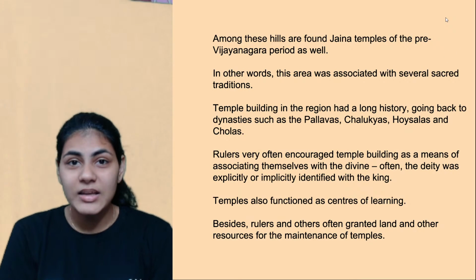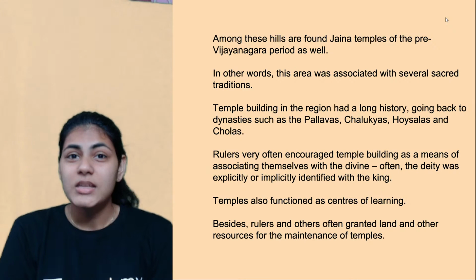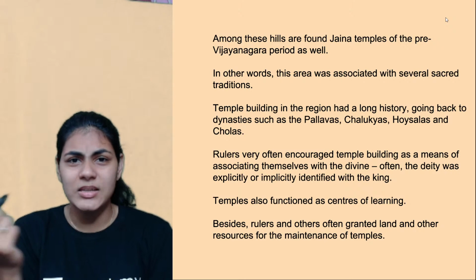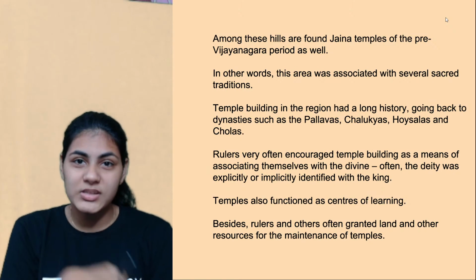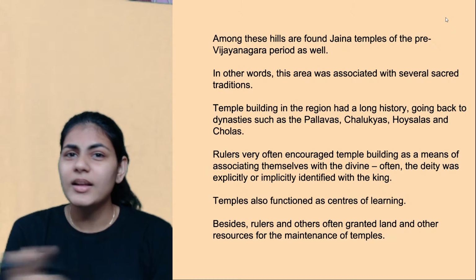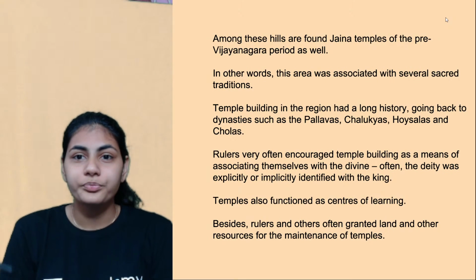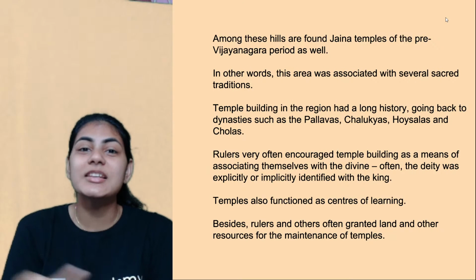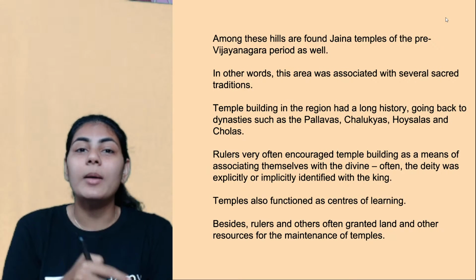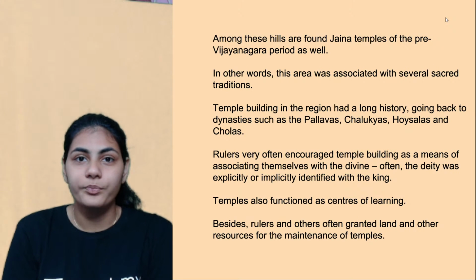Shvetambaras and Digambaras. We've seen that during some crisis or floods, famine actually, they came to the south and settled in Karnataka. That is how there's a lot of Jain populations and Jain temples in Karnataka, because they have settled down in Karnataka, right?